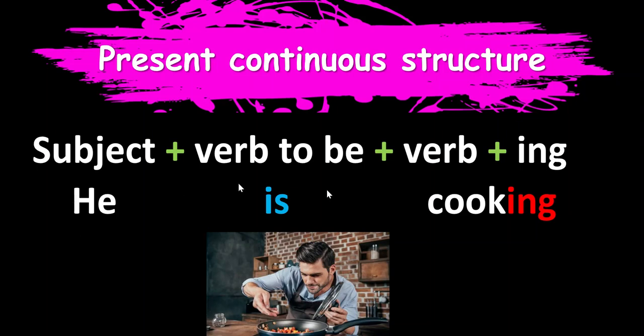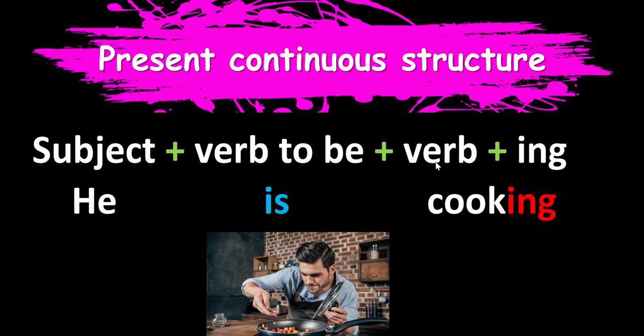So, how are we going to form an affirmative sentence? In this case, as always, I need a subject, right? We can have a name, or in this case, we have he because it's a boy. An important thing that you have to take into account with the present continuous is that you are going to use verb to be. Always you have to use verb to be.